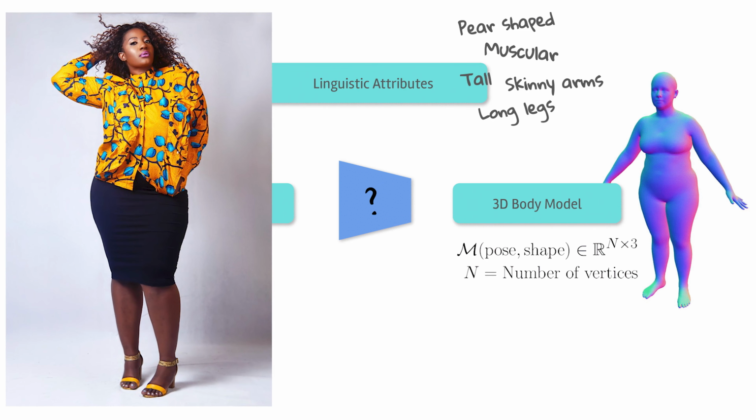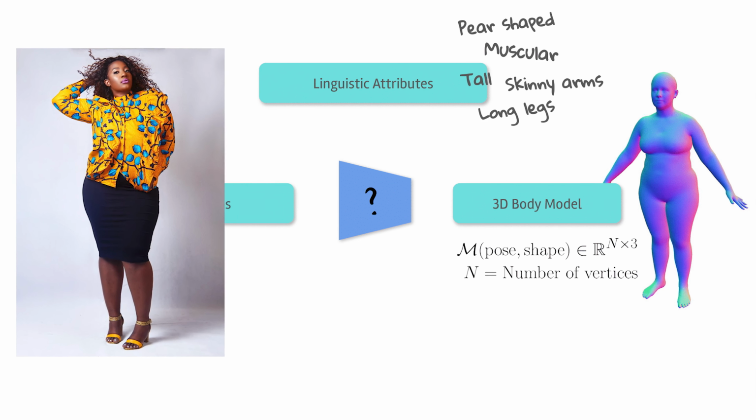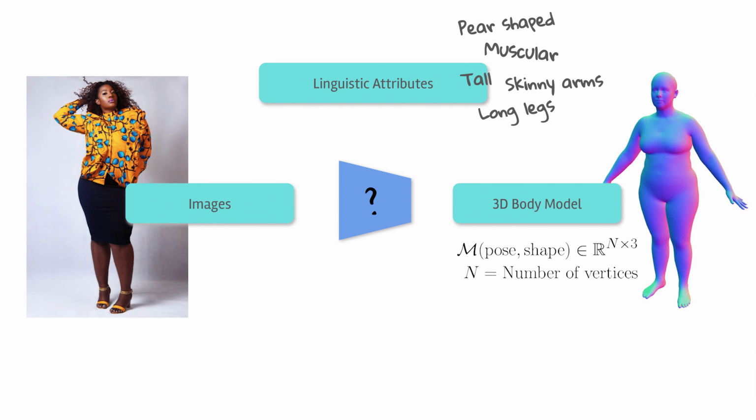Look at this woman. How would you describe her body shape? I would describe her as tall, curvy, and pear-shaped. We can even provide ratings to indicate how tall and how curvy she is. But is this sufficient to train a regressor? Surprisingly, yes. We show that 15 words are enough to train a network that estimates metrically accurate body shape.